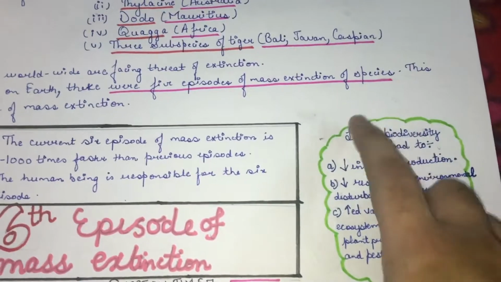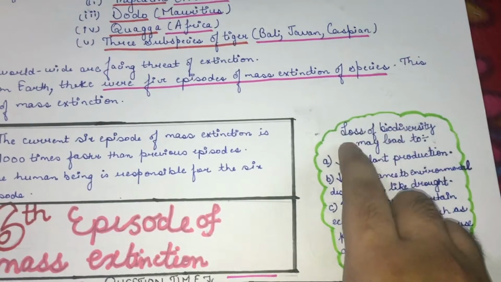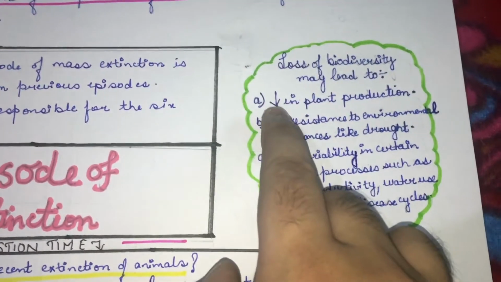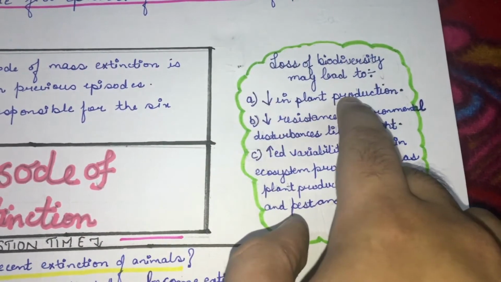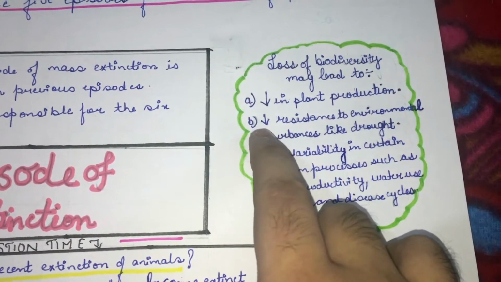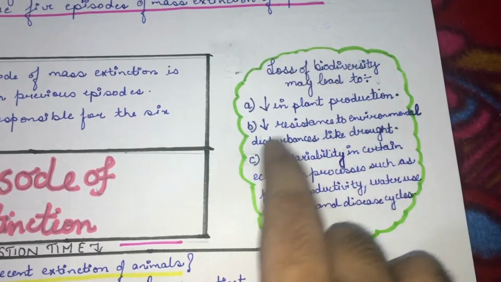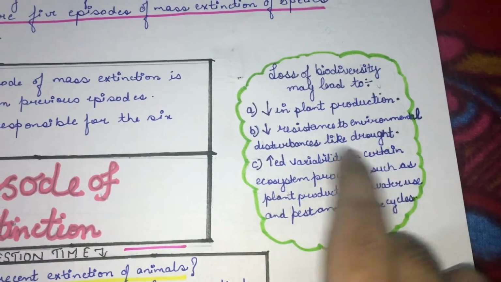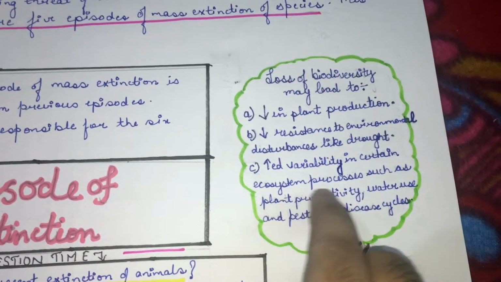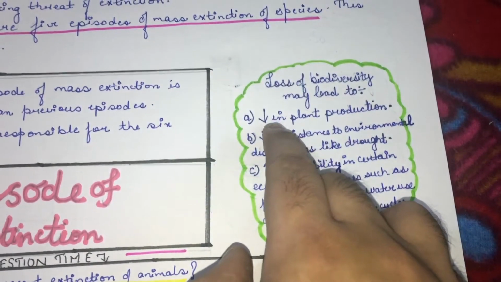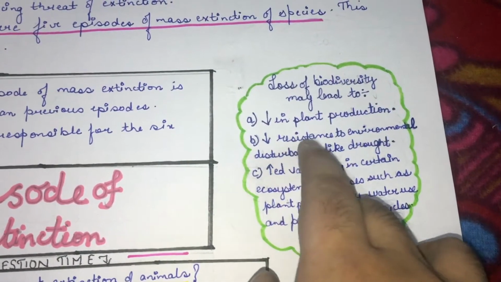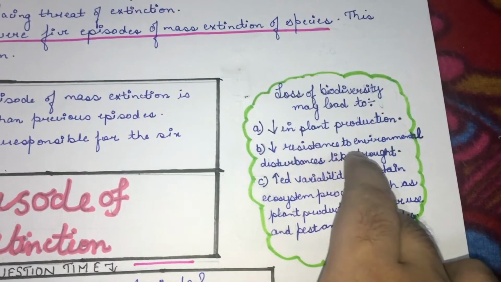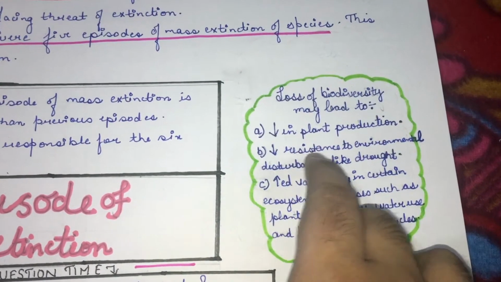Now, loss of biodiversity may lead to the following effects. It will lead to decrease in plant production. It will lead to decrease in resistance to environmental disturbances like drought, which means there would be increased drought in the environment.